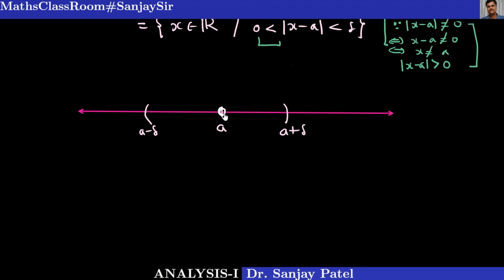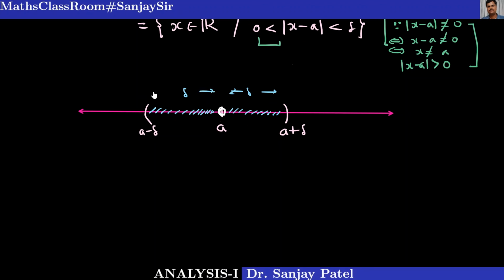Remember, this is not included. So what does our deleted delta neighborhood contain? It contains the points between A minus delta and A, but not A, and also the points between A and A plus delta. The point A is at the same distance from both endpoints of these intervals, because this distance is delta, this distance is delta.